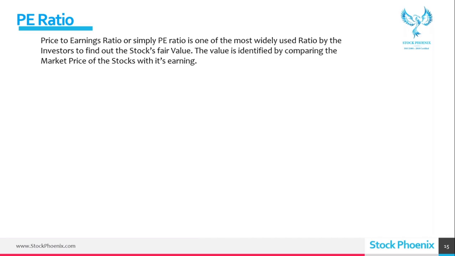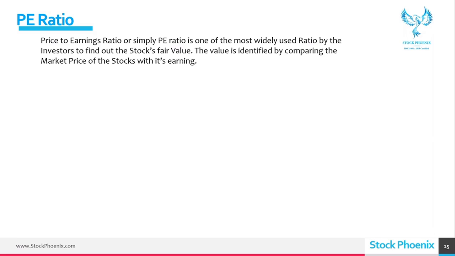You can take any stock, tomorrow or day after tomorrow, doesn't matter. But if you're planning for an investment, you have to check the PE ratio. Investors use it to find out the stock's fair value. The value is identified by comparing the market price of the stock with its earnings, because every share is not just for playing, it's for getting money. For every share, there are some earnings happening. The company is earning something.